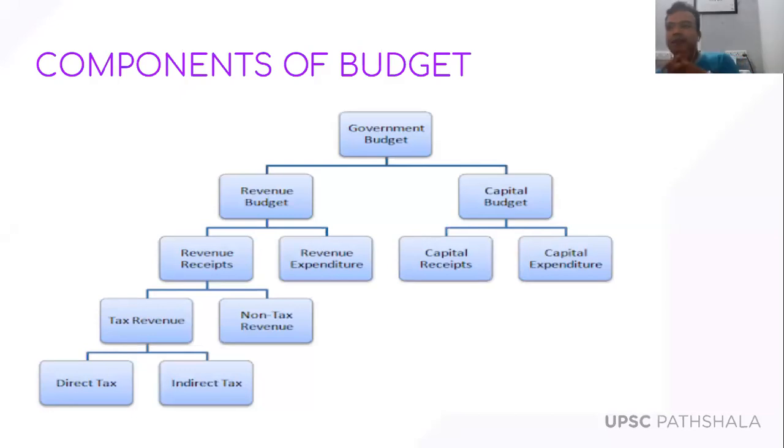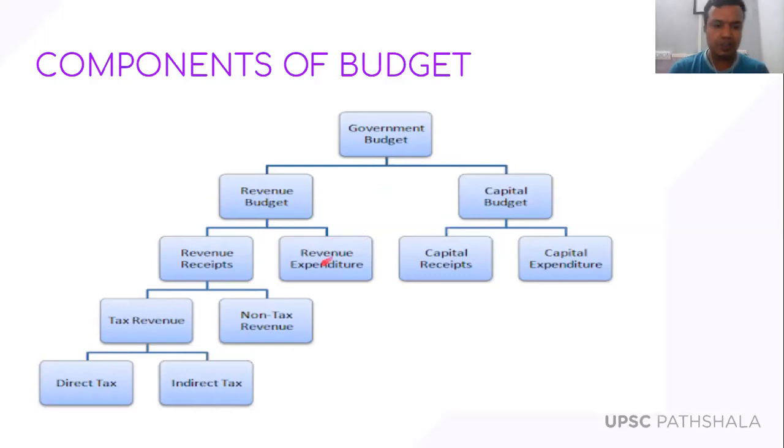And capital budget means where the government is going to spend money on capital assets, like creation of capital, and from where the government is going to receive money from those capital assets. Do you remember that I told you capital is such an asset which gives some income? That is why the capital budget is a separate account. Today I'm going to focus more on the revenue budget, where the government receives and spends money.